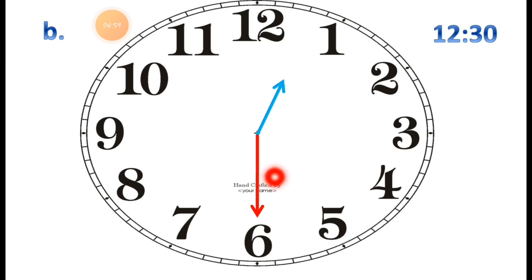So the given time, this clock shows it's at 12:30. The given time is shown by drawing the hands. So now the time, you can see it is a 12:30. This the time shows 12:30. This way you can draw the hands.